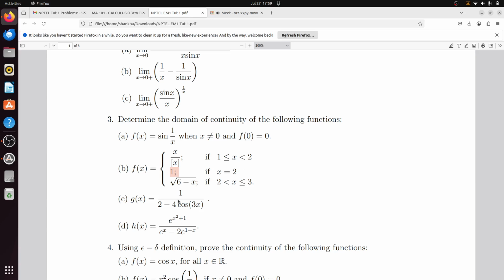Anybody? Which points will create problem? When cos 3x equal to 1 by 2. Yes, when cos 3x will equal to 1 by 2. And what is the answer then?